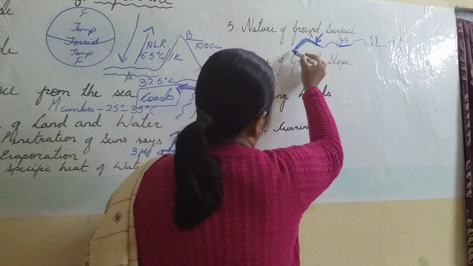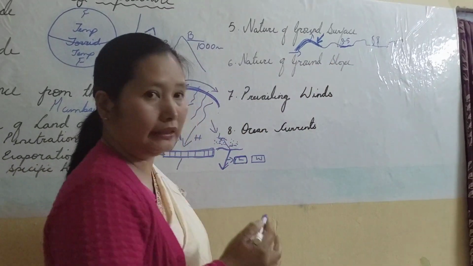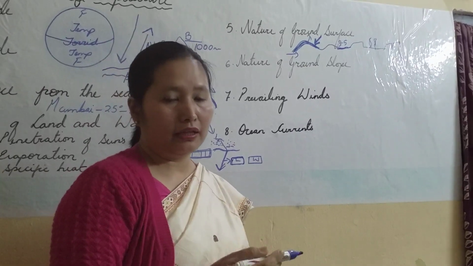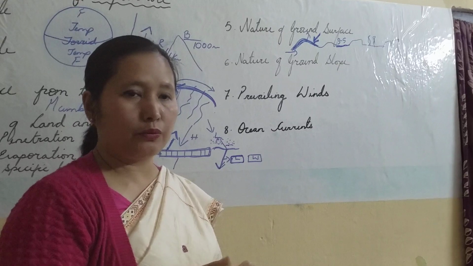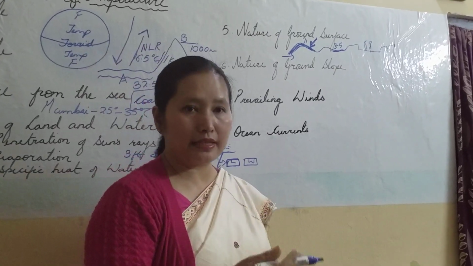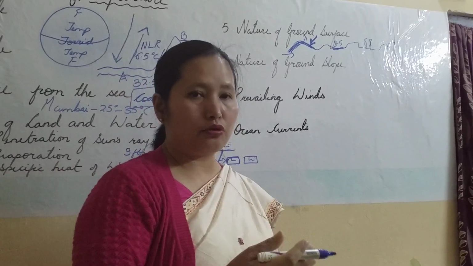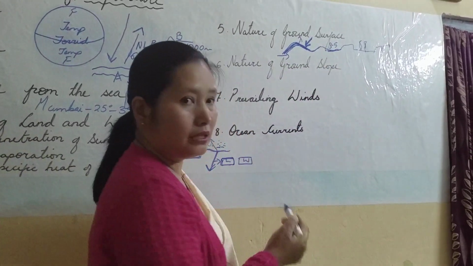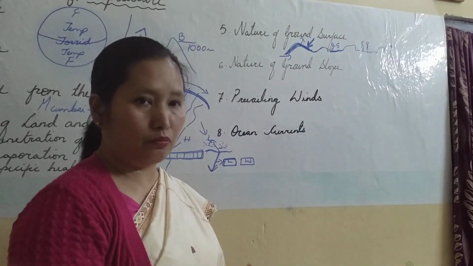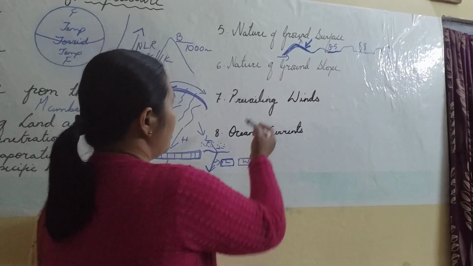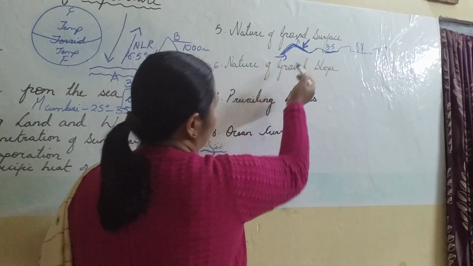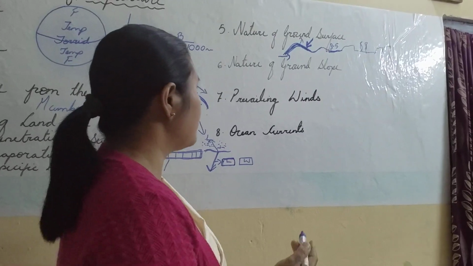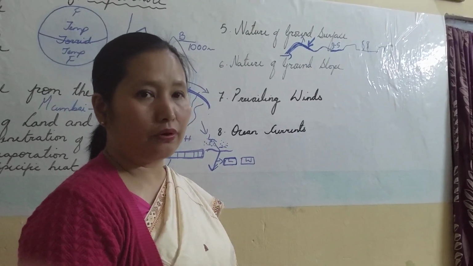Another factor is the difference of insolation in light colored surfaces and dark colored surfaces. Just like we have light colored clothes and dark colored clothes, we are suggested to wear light colored clothes in summer because we do not absorb the heat, but dark colored clothes absorb heat. So similarly, dark colored surfaces absorb more heat than light colored surfaces. We can compare dark colored soils and light colored soils. So definitely dark colored soils will have more temperature.